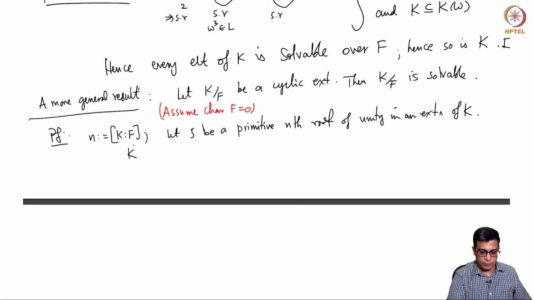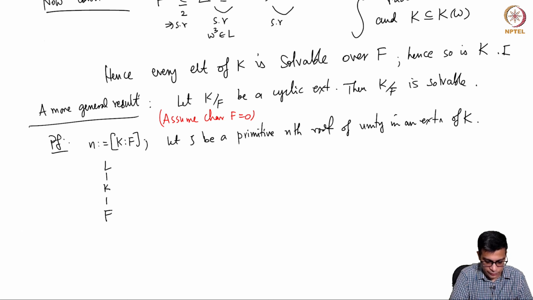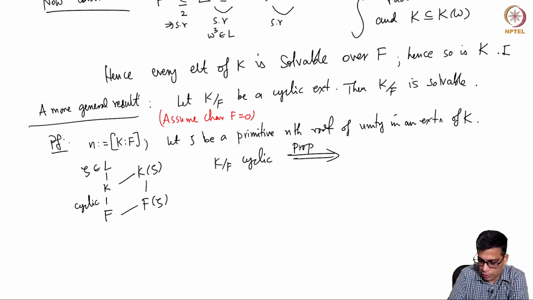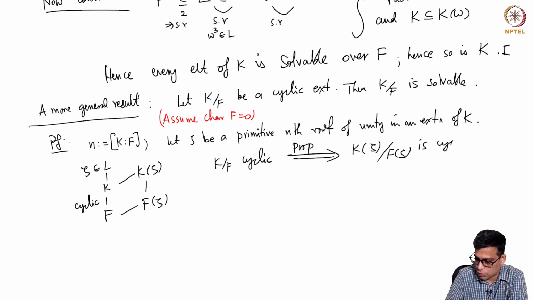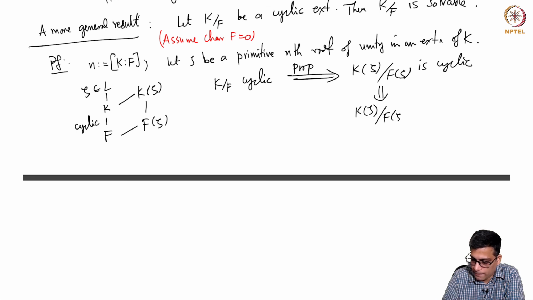Then we have some L containing K containing F, zeta is here, then I take K zeta over F zeta. L will go away now, L is only required to construct an nth root of unity. So K over F is cyclic by assumption. By the proposition I proved in today's class, K zeta over F zeta is cyclic also, and the base contains a primitive nth root of unity.